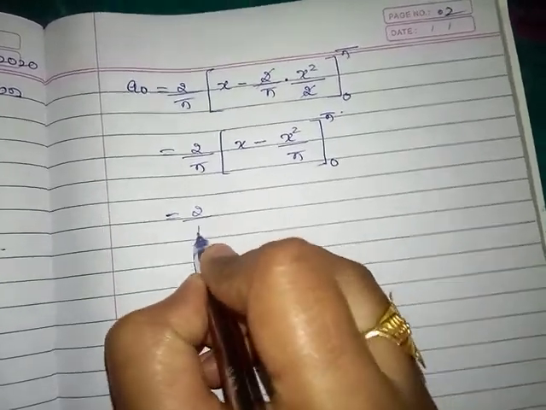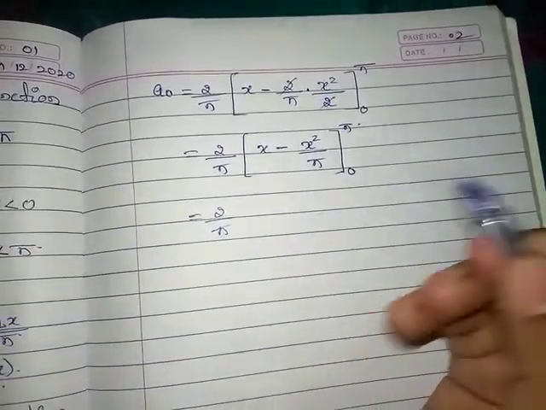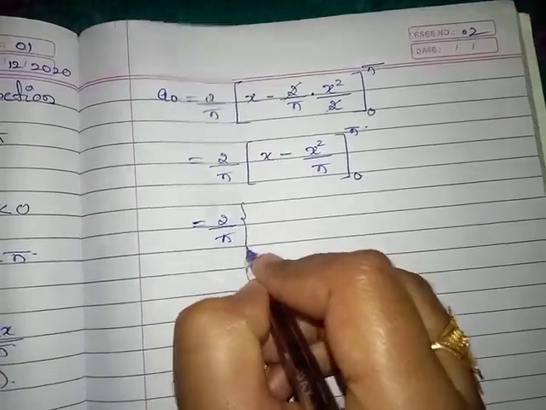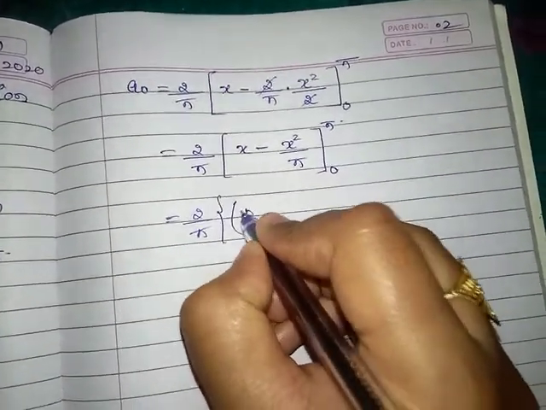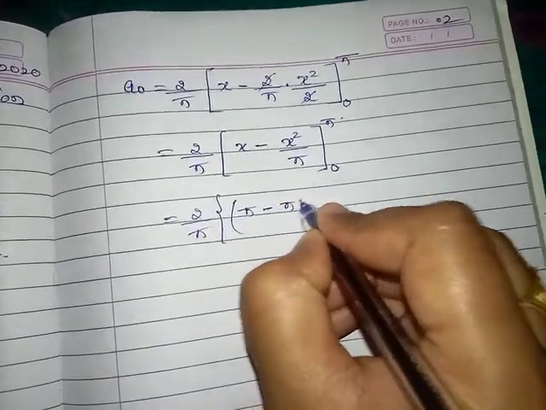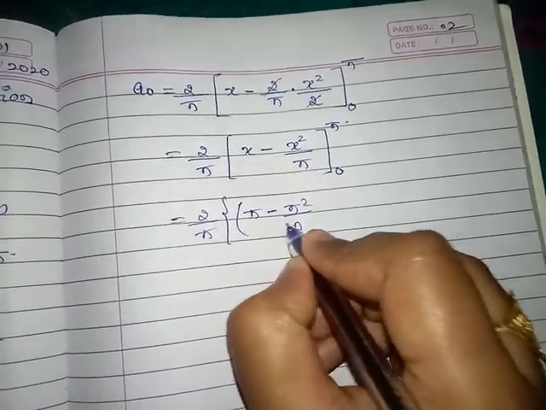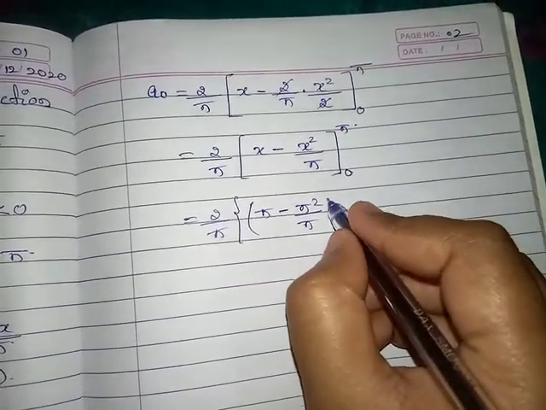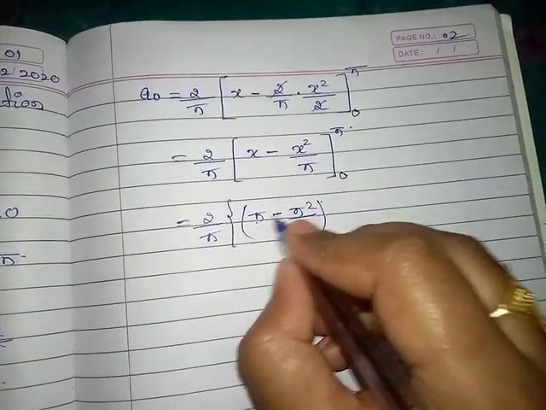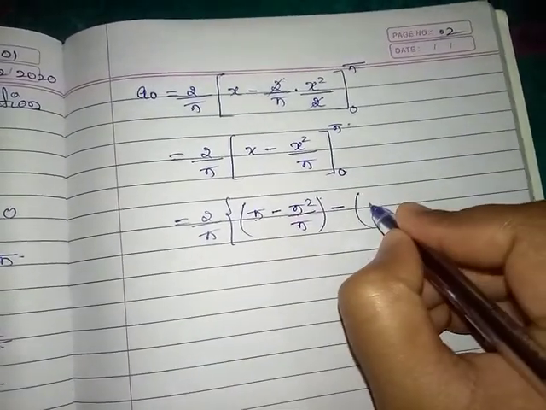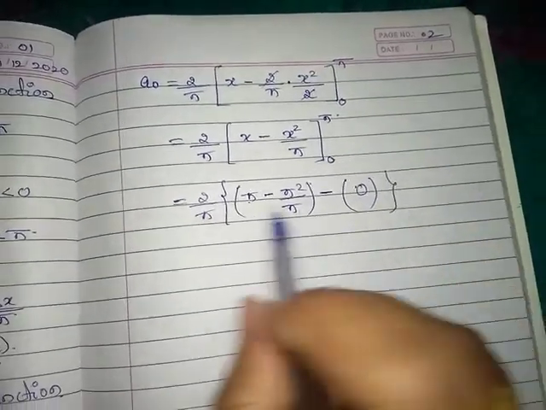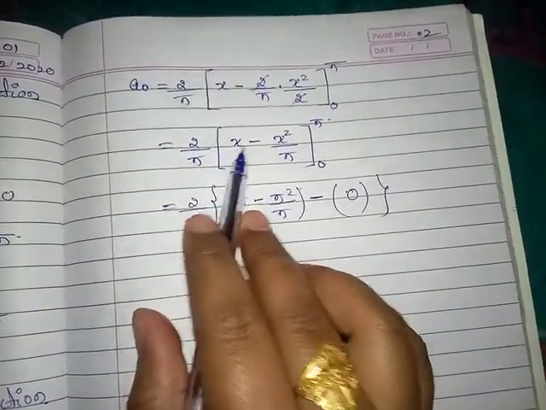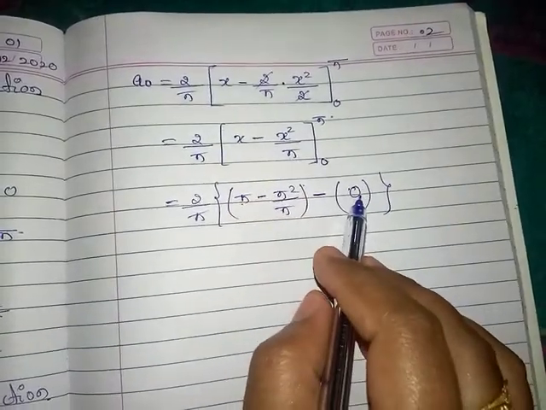First we have to apply the upper limit, then minus lower limit. Upper limit is pi. Pi minus pi square divided by pi. Then upper limit is over, minus lower limit: this is 0, minus 0 divided by something is again 0.